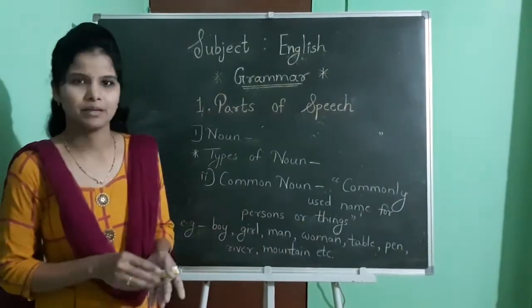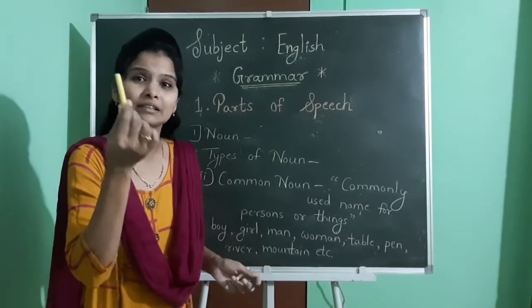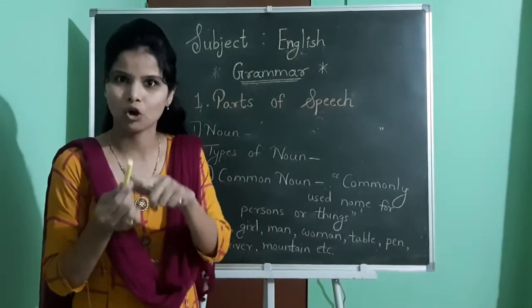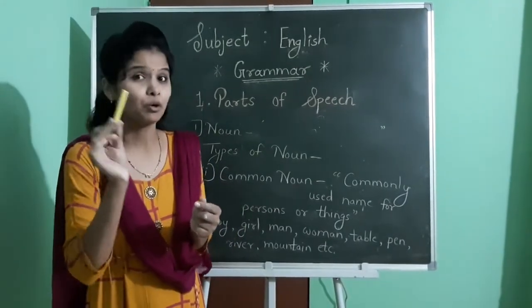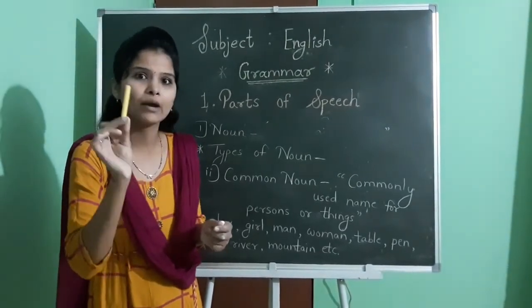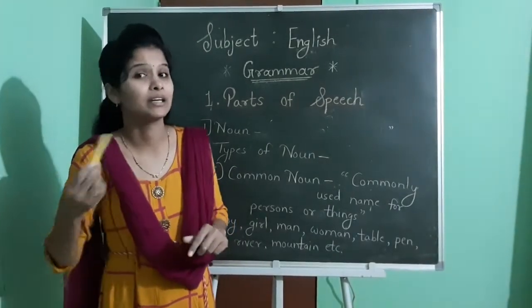For example, I have just asked before, what is this? This one is chalk. See, if I am calling this chalk, you will also call this chalk, not Chintu Pintu, no? Because this thing has its own name, that is chalk. Everyone knows this thing as chalk only. It doesn't have any other name.